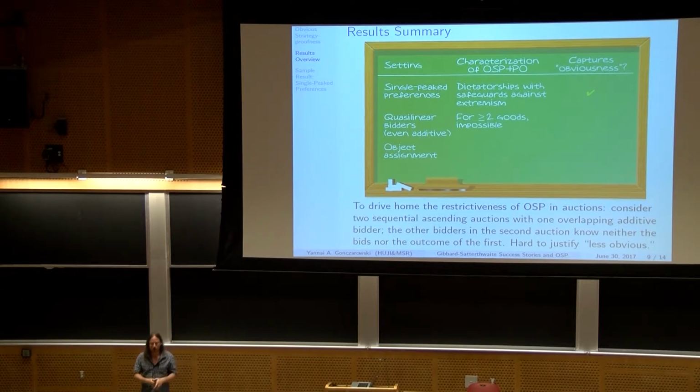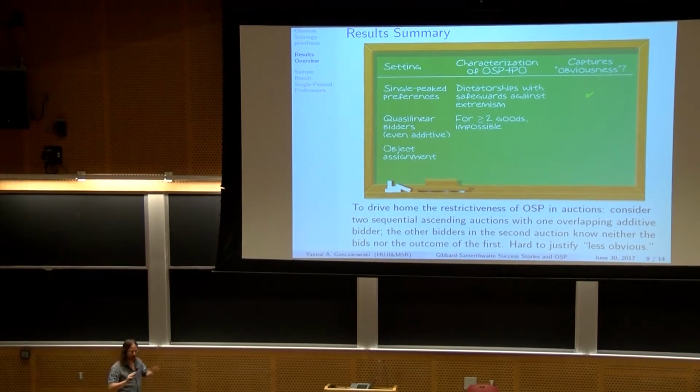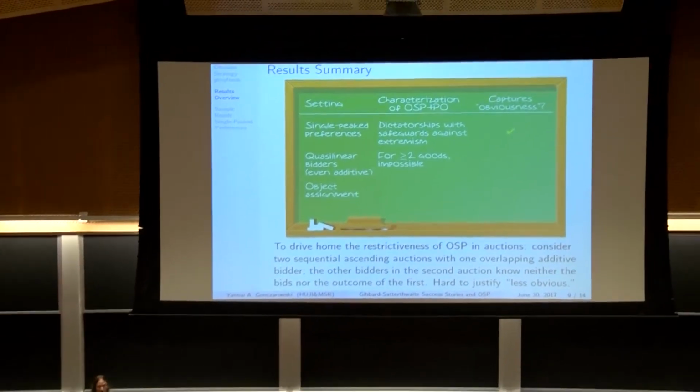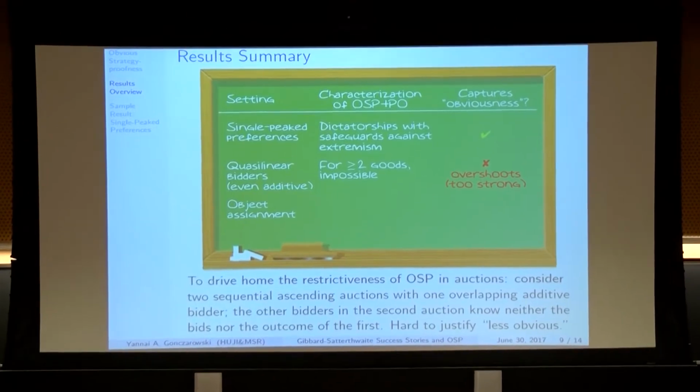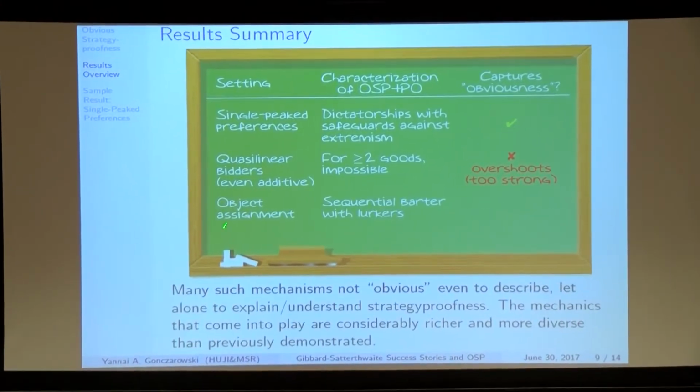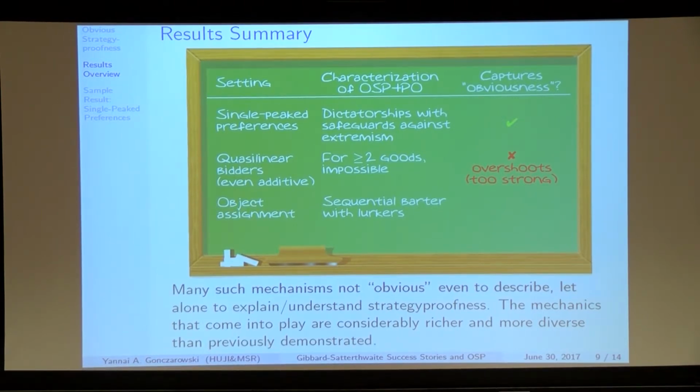So you have a budget constraint? No, I don't have any budget. It's really separable. It really decomposes, and this definition of obviously strategy proof does not decompose. So I'm going to claim here that the definition overshoots. It's too strong.